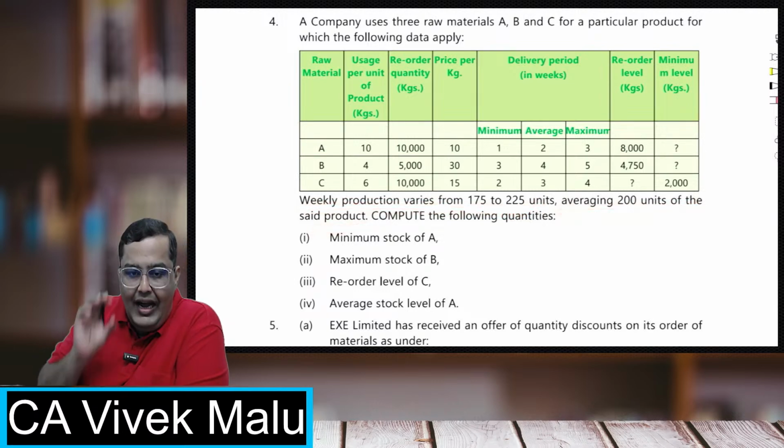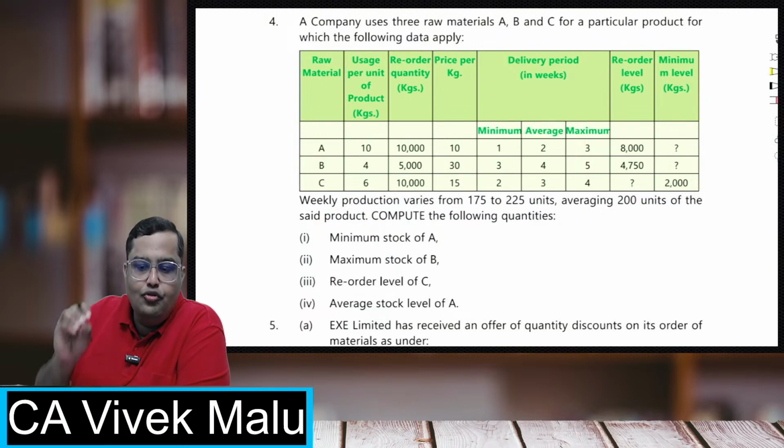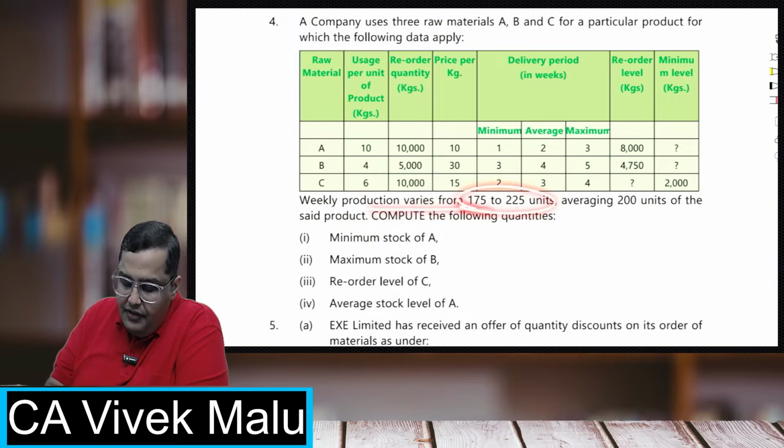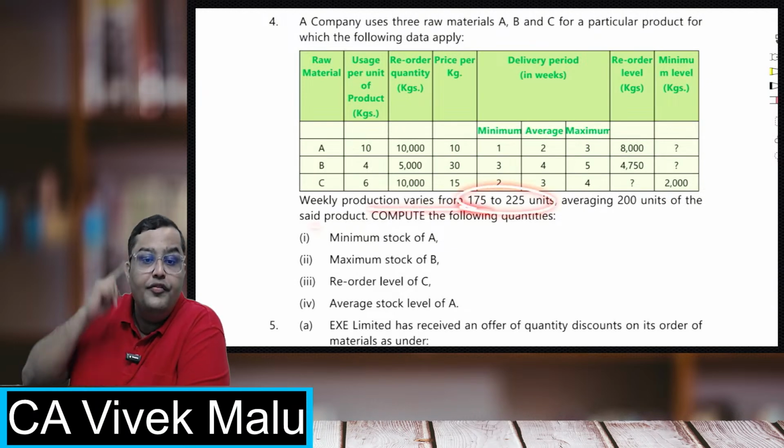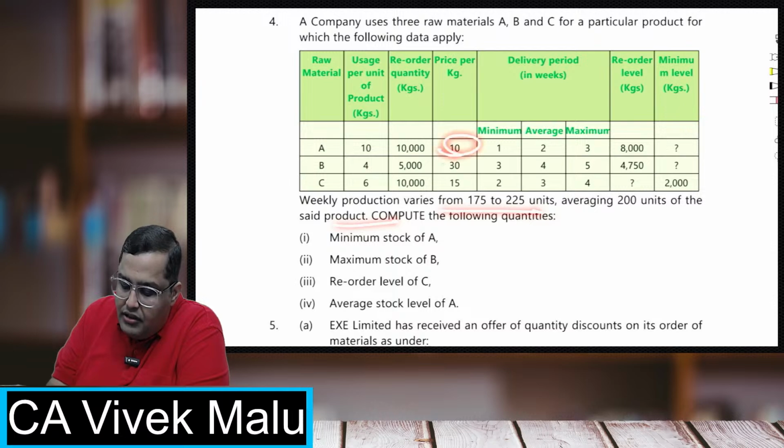Students, why have I taken this question? I have taken this question because here maximum students go wrong. Weekly production data is given and this production is of the finished goods, not the raw materials. And for this finished goods, we require these quantities per unit. This is the most important thing where students go wrong.